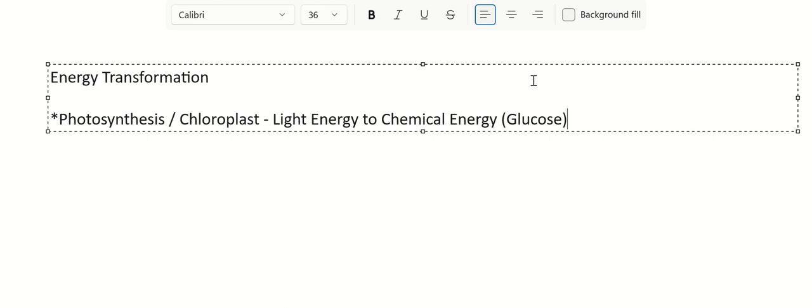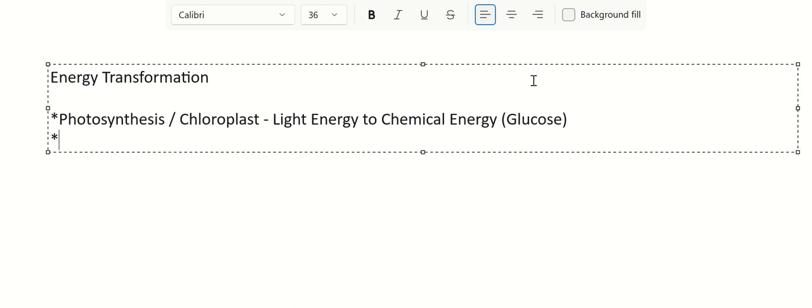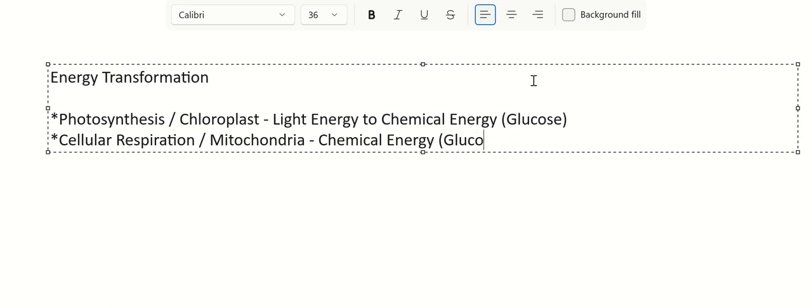That's the whole point, right? And glucose is a chemical, so that's chemical energy. Right. If the question is describing cellular respiration, which happens in the mitochondria, then the energy transformation is chemical energy to chemical energy. Right? It takes glucose and turns it into another chemical, ATP.